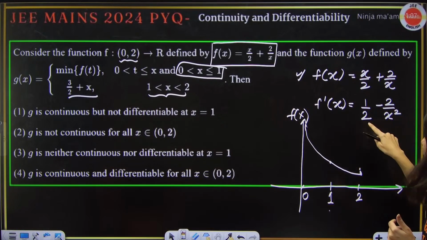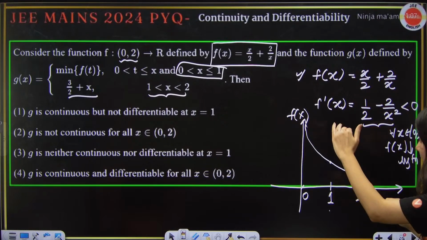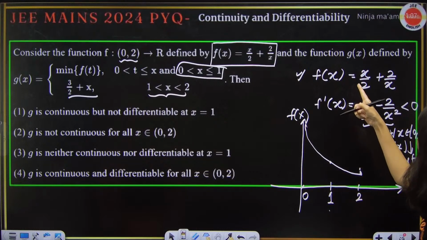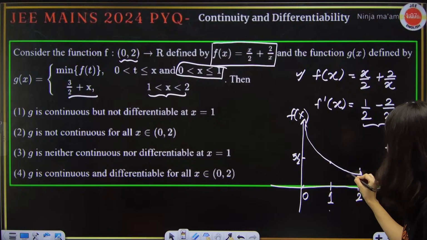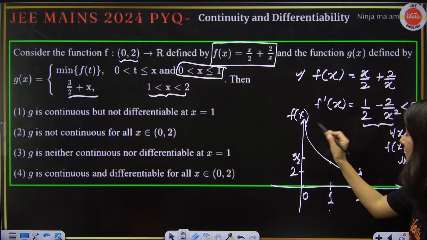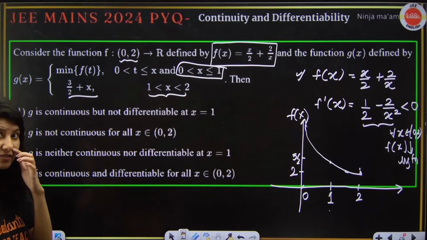That is negative. What I'm trying to say is this derivative is negative for all values of x belonging to 0 to 2, so f(x) is a decreasing function. The moment you put 1, you get half plus 2, which is 5/2, and at 2 you get 2. At 0 it is infinity. Have you understood how to plot the graph of f(x)?